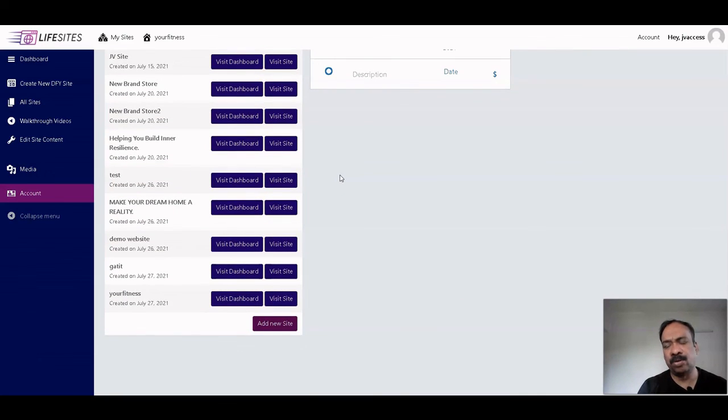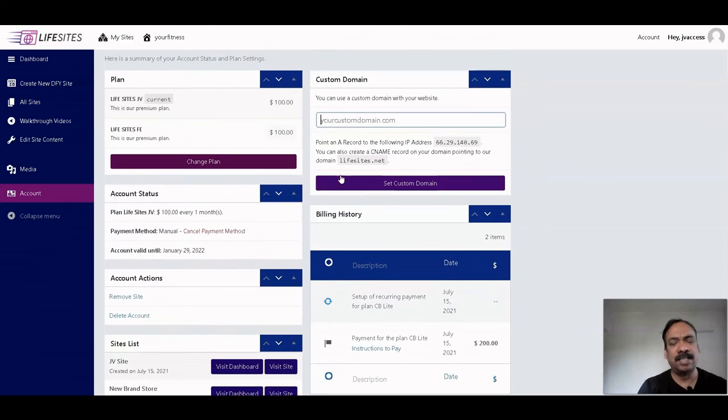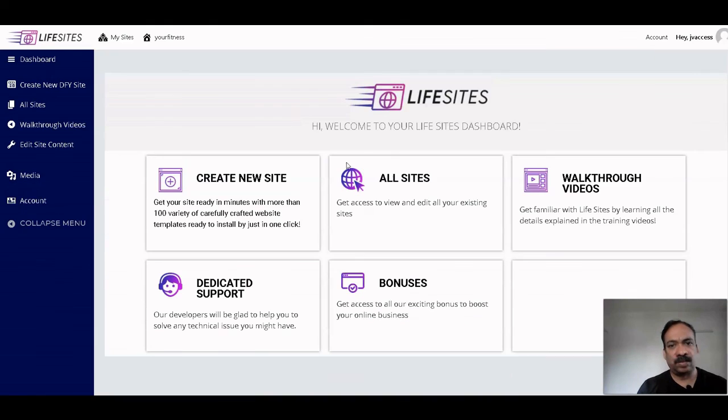So you can either use your domain or you can use their subdomain also. So this is from this Live Site software member area. So here in the dashboard you can see other functions also. Apart from create new site, you can see all sites. Here you can see the websites which you have created as per your niche.